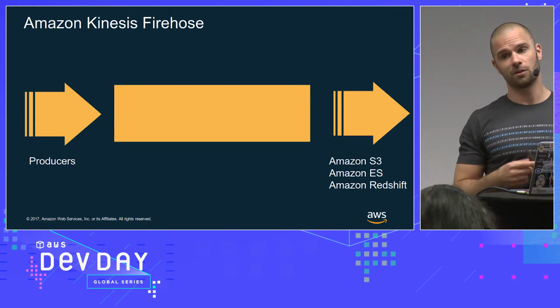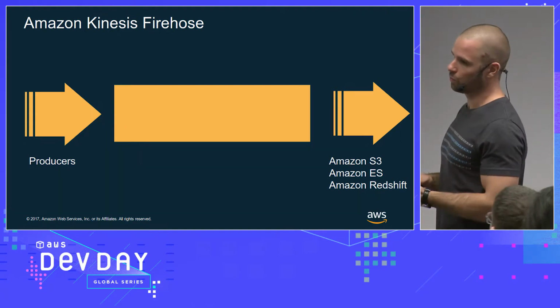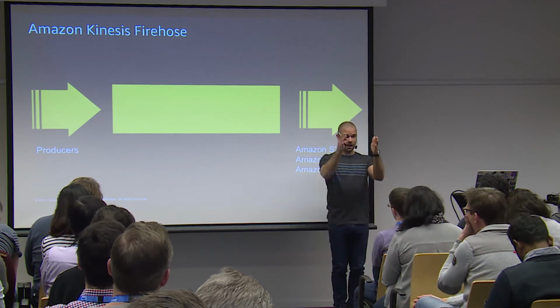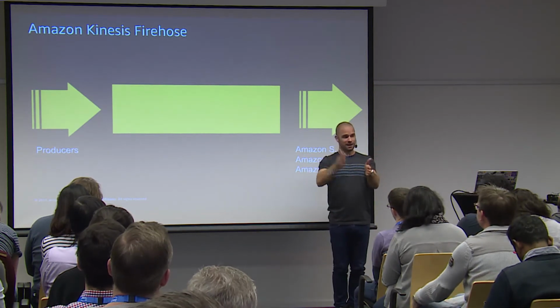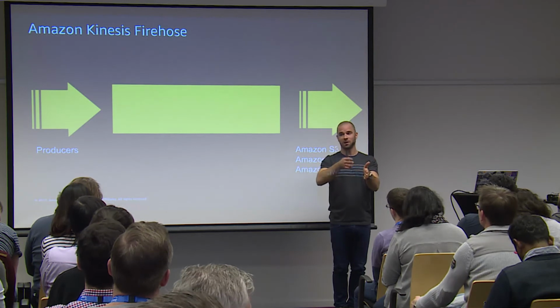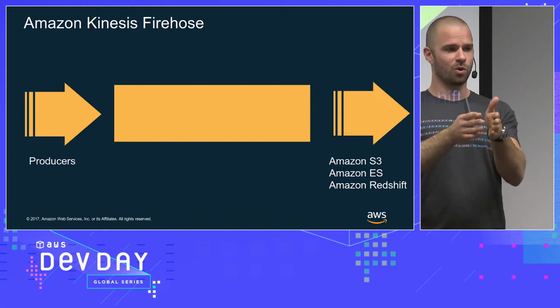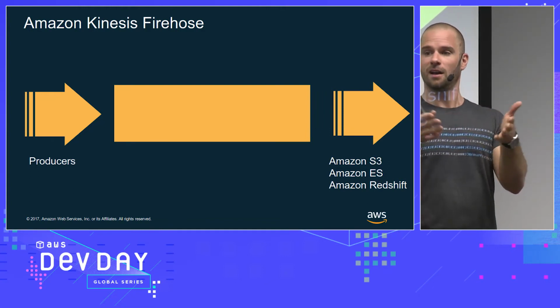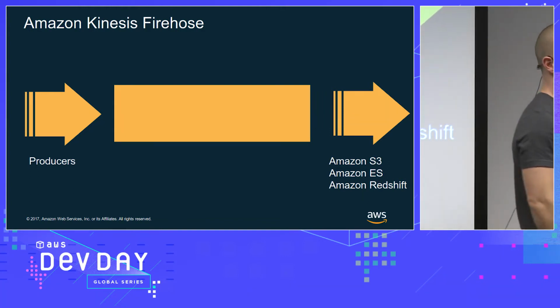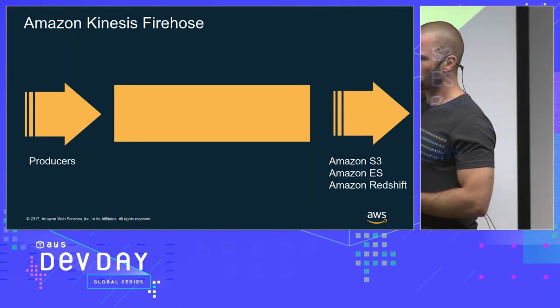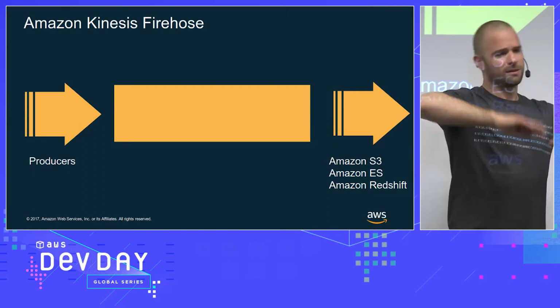And there's a second flavor of Kinesis, which is called Firehose. This is the managed Kinesis, in a way that I have my line, and the system automatically increases the size of the road without me telling it. It just detects the number of cars and says, oh, now there are more cars than I can send, I'll just increase the size of the road. So that's what it does. It manages the number of shards. So it's a very good way if you want to send and forget.